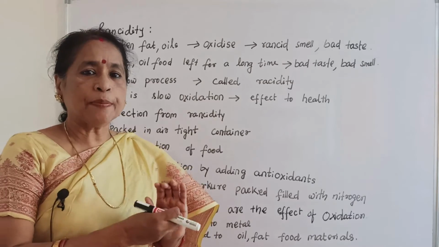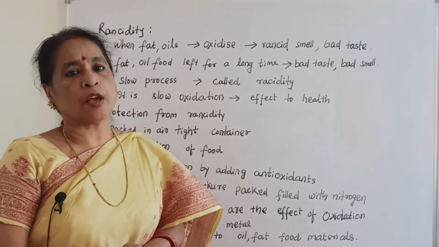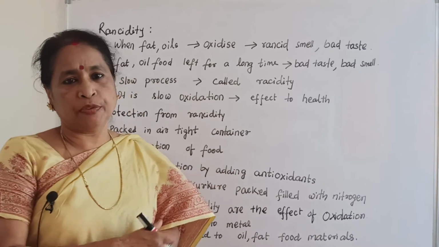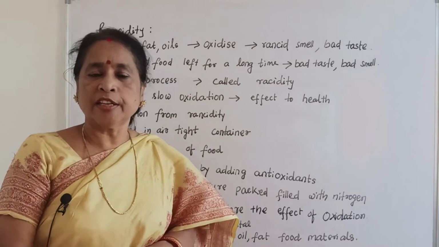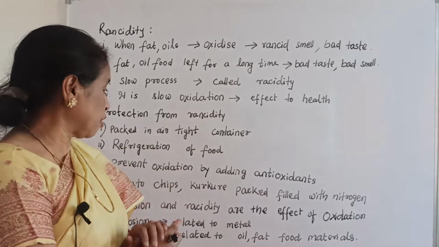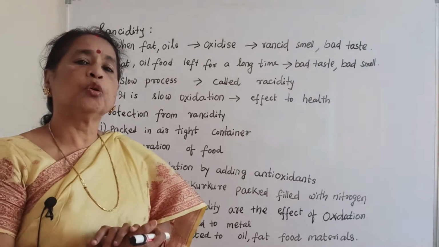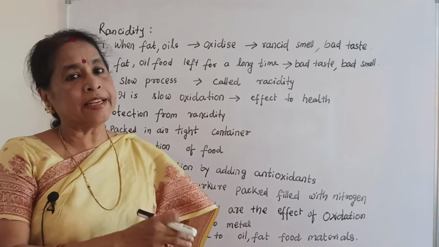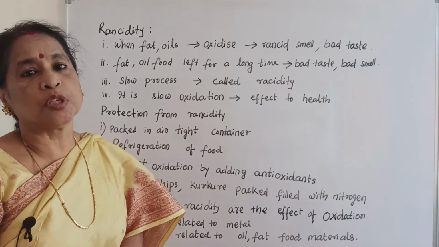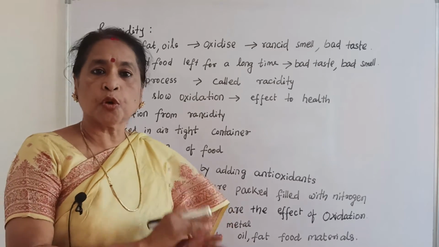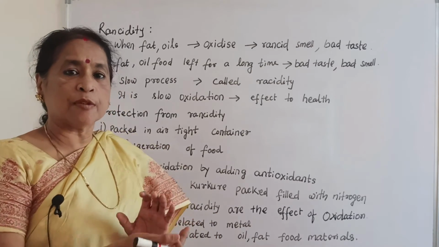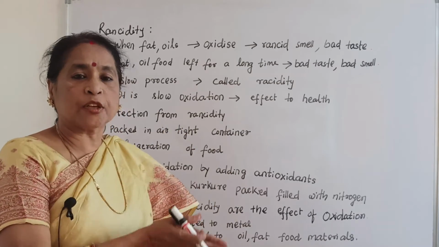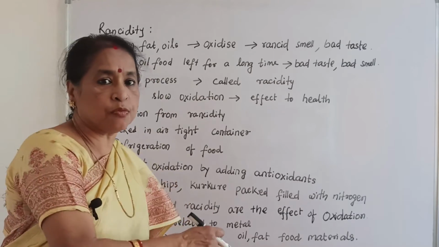And prevent oxidation by adding antioxidant. Suppose you can't put some foods in your fridge or in an airtight container, then what to do? Here some antioxidant can be used. The antioxidant should be edible, we can eat it. Antioxidant means something that controls or prevents oxidation of that food material.